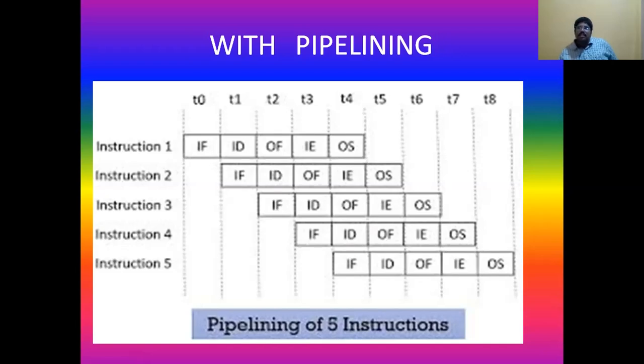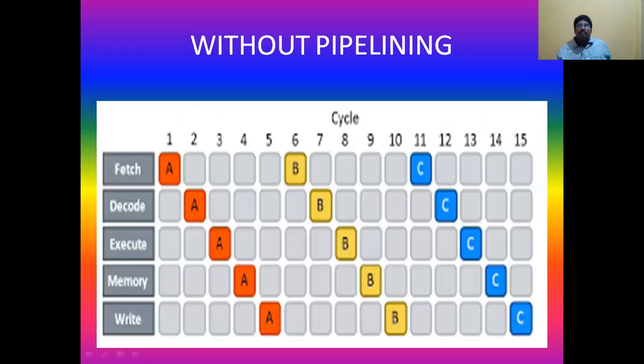So here, in the first clock cycle the first instruction is being fetched, and in the second clock cycle it is decoding. But as we said in the previous slide, the task of the fetching unit is completed in the first cycle itself, and up to the 6th cycle it is just sitting idle, not performing any task.